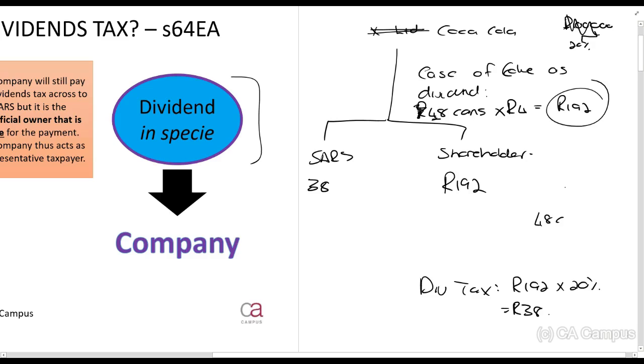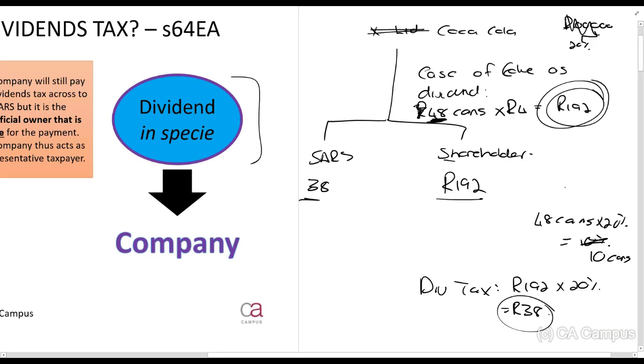So 48 cans times 20% is, let's say, 10 cans. SARS doesn't want a can of Coke. Doesn't work like that. If it's an asset in specie, you can't take some of the asset away from the shareholder to give it to SARS. So you just have to calculate the value, 38 rands, that goes to SARS, and the shareholder gets 192. So what's the difference here?